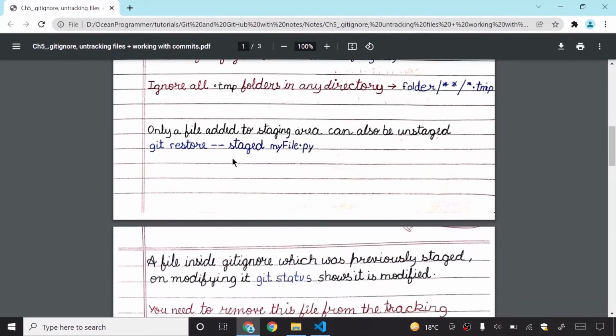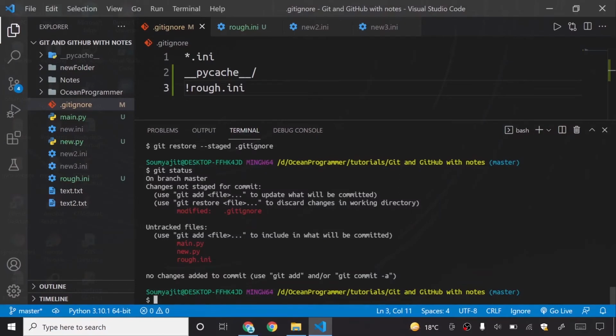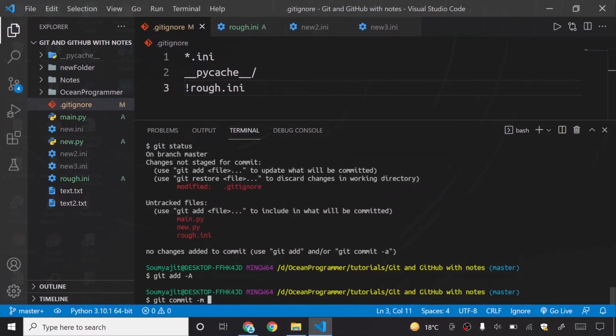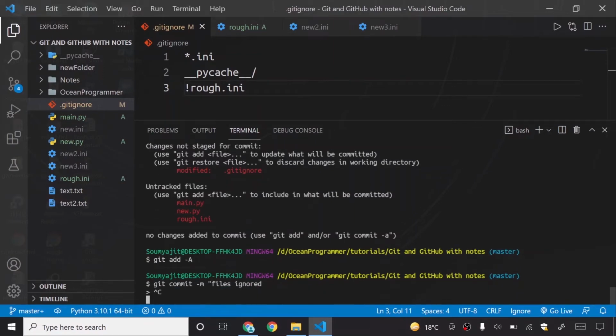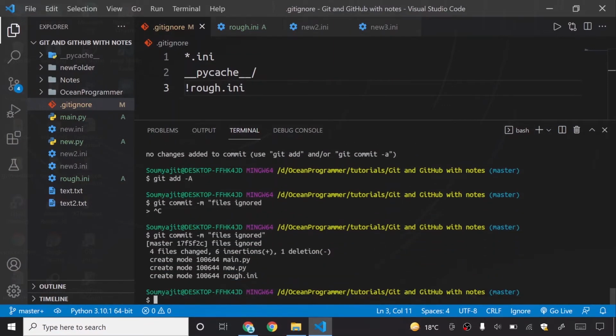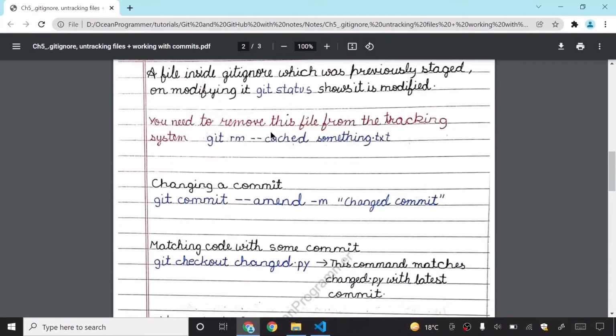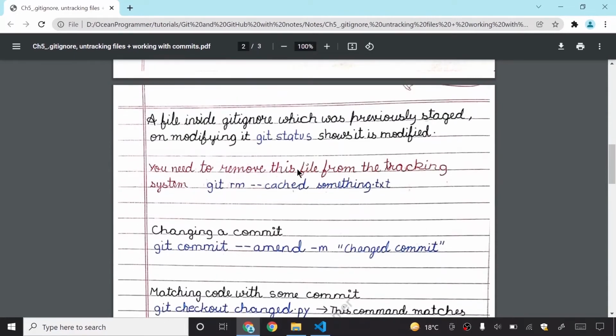So this is the usage of git restore command. Let me tell you something. First, I will now git add -A, git commit -m "files ignored". I have created a commit right here. So what does this command do? A file inside .gitignore which was previously staged. Read it again. Previously staged. On modifying it, git status says that it is modified.